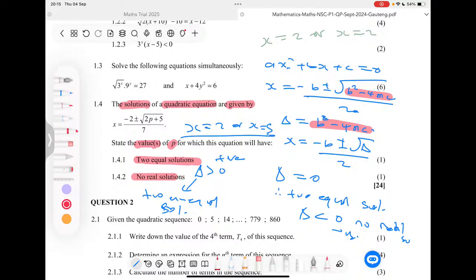for which this equation will have no real roots. Now, when they say it doesn't have real roots, what they mean is that if this part here becomes negative, then the whole thing will be undefined. We won't have real roots, right? We won't have solutions to this problem. So that happens when the delta, or the discriminant, is less than 0, is negative.